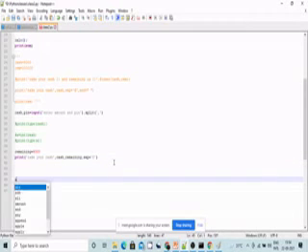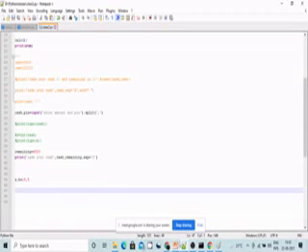Let us take an example. a, b equal to 14 comma 5. Now save it.